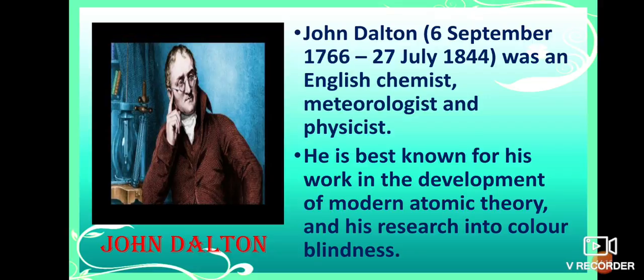Now, who is he? He is also one scientist. His name is John Dalton. So, what has he given?